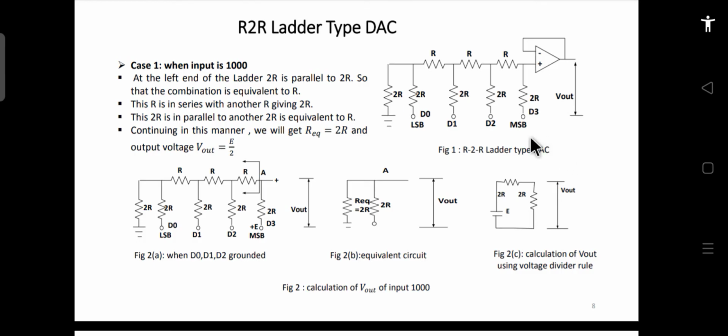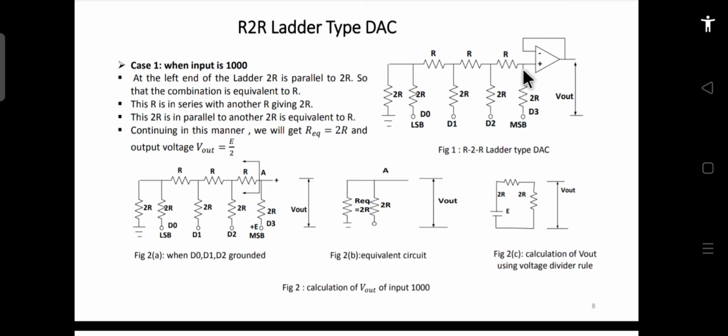So now this bit is becoming 1, so we have to find the RTH and VTH across this terminal. If this bit becomes 1, then we will find the RTH and VTH across this terminal. If this bit becomes 1, then across this, and so on and so forth. To find the VTH and RTH across this terminal, if I want to find the RTH, then I will open this terminal and find the total resistance